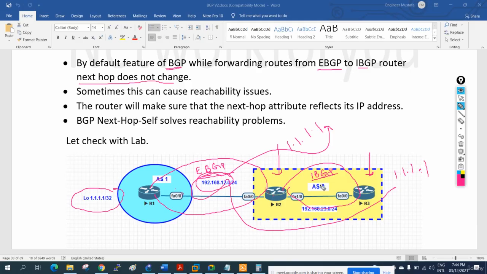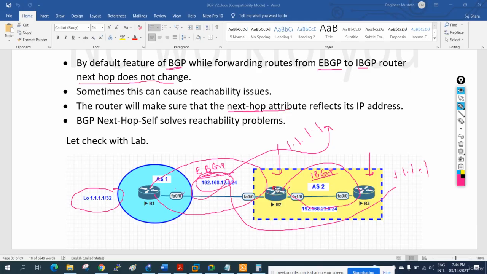But R3 doesn't know anything about the 192.168.12.0 network, so he cannot ping or reply to 1.1.1.1. So this is an issue. How can we fix it? We have a reachability issue with this, so we will use the next-hop-self attribute.